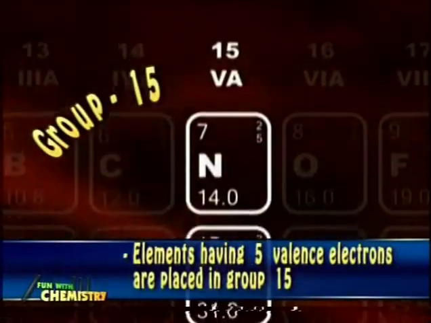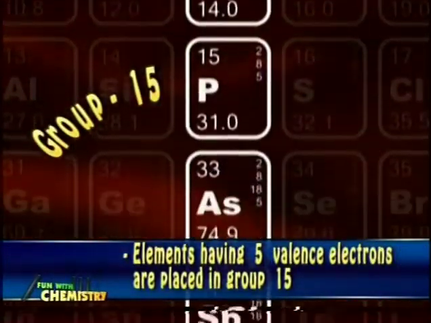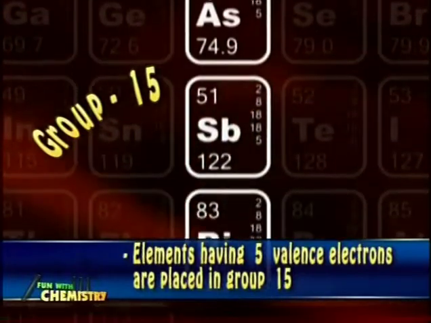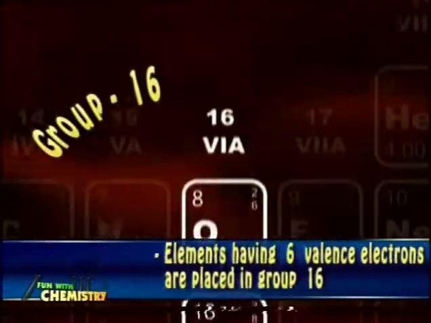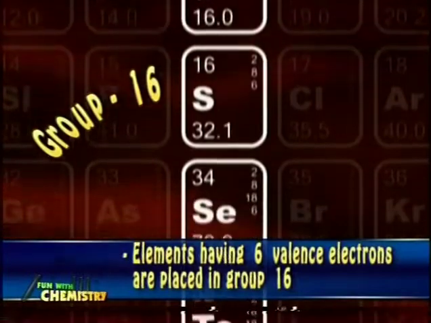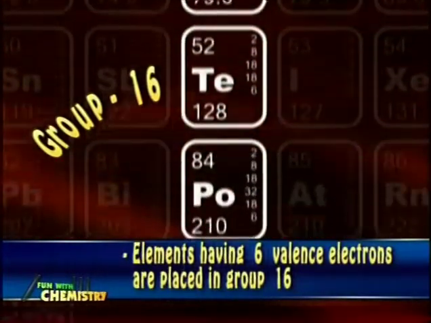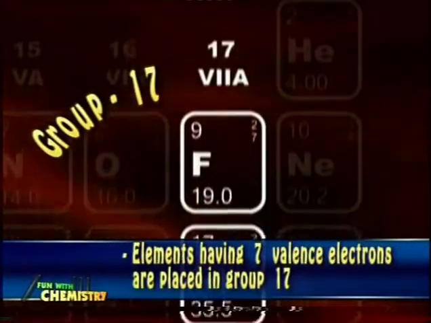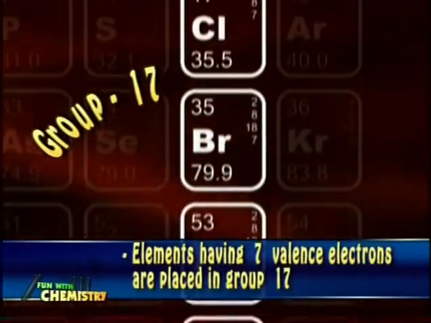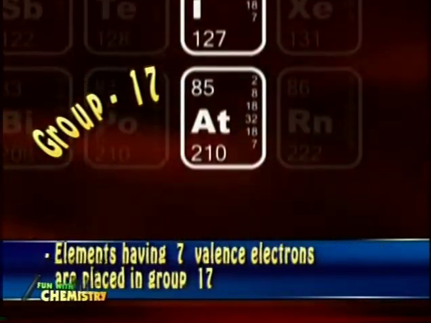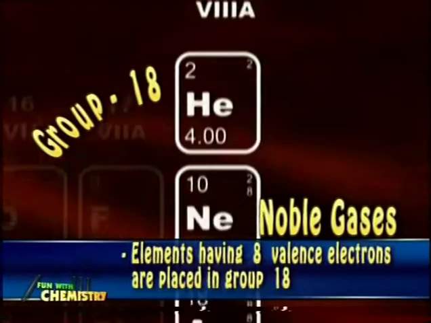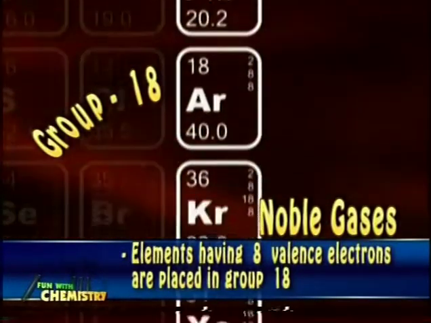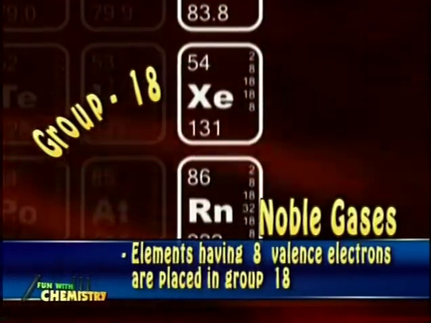Elements of the 15th group have 5 valence electrons. In the same manner, elements in the 16th group have 6 valence electrons. Elements in the 17th group have 7 valence electrons, and elements of the 18th group, or 0 group of the old convention, have 8 valence electrons.